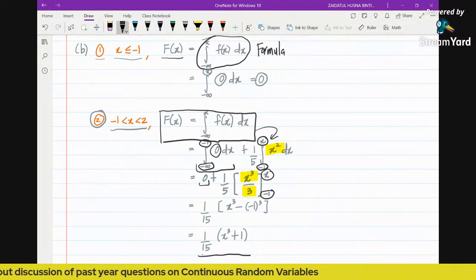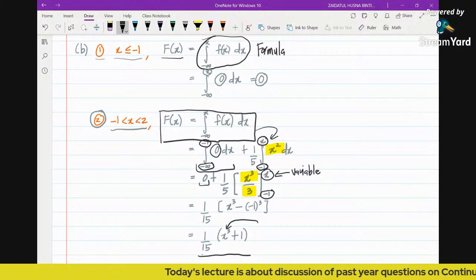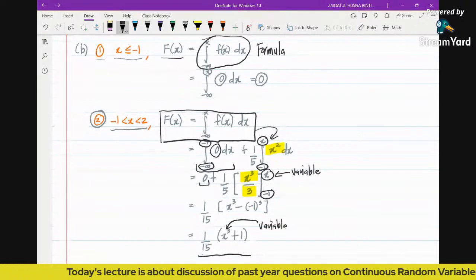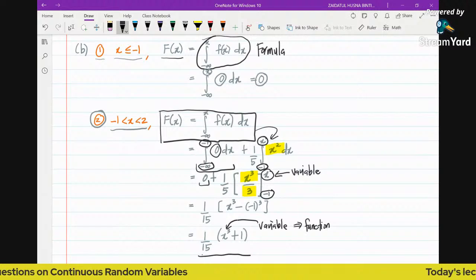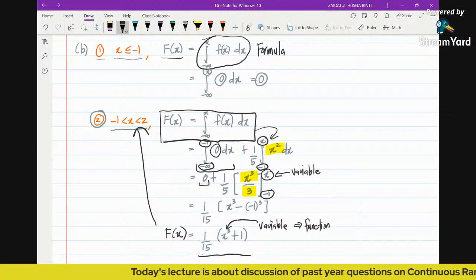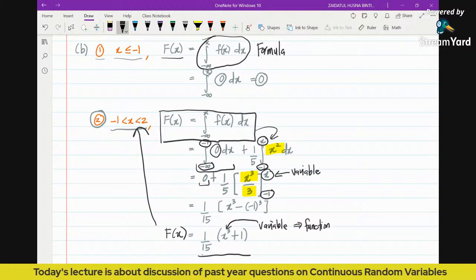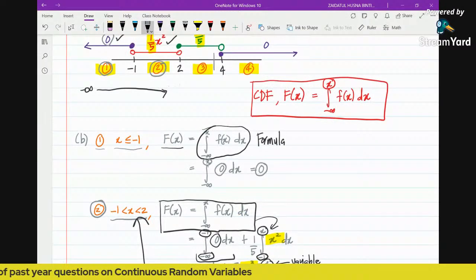We are going to obtain a function, not a value, because the upper limit is a variable. Once the upper limit is a variable, it's going to give you a function. We are looking for a function, not a value. So this is the CDF for this particular region. Next we continue with the third region, which means here we are going to put our x in the third region.